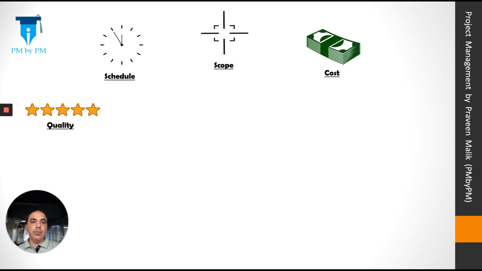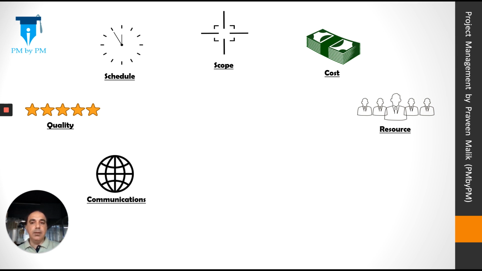And then you have to talk about quality. Quality means the standards, the policies, stakeholder needs, and how to fulfill them. Then comes the resource. Resource means man, material, machine, or a facility. Then comes the communication. Communication means information. Creation of that information, collection of information, delivering that information, storing that information, etc.